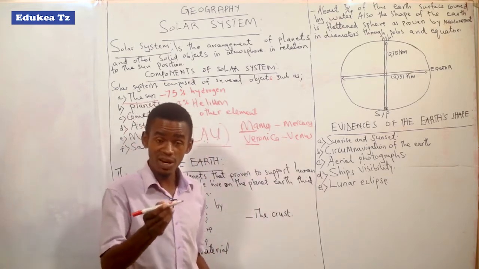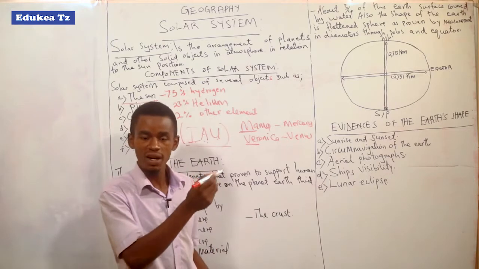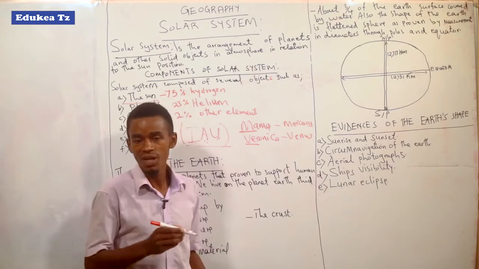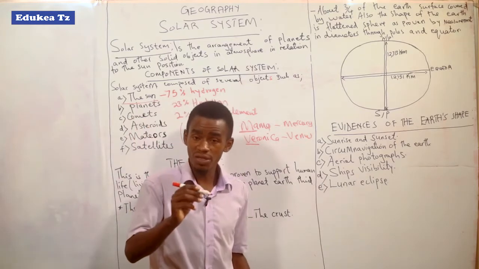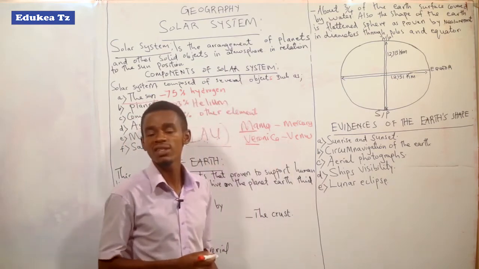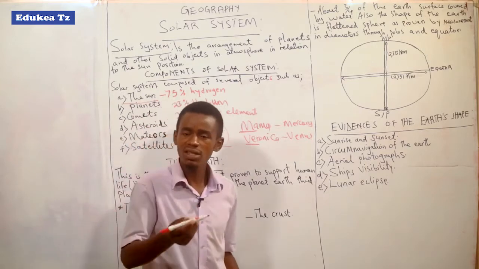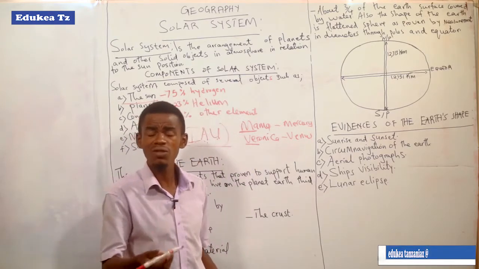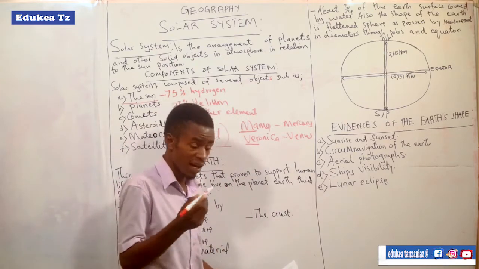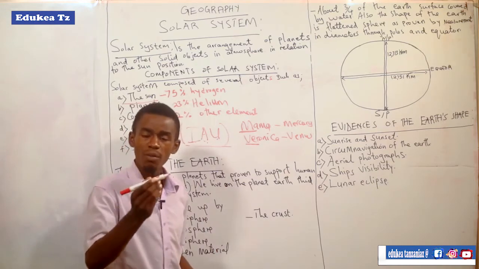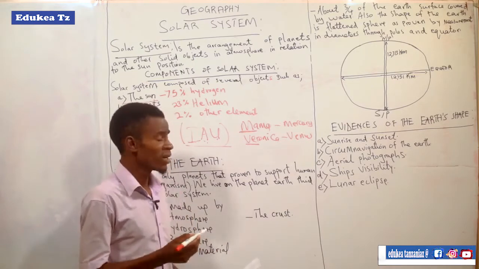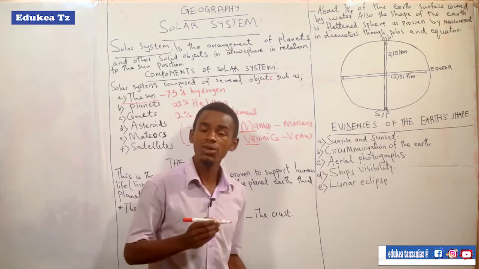You have to understand that satellites are objects in the atmosphere that revolve around another big object in the atmosphere or in the solar system. So let me make an example. The earth is a satellite because it revolves around the sun. Also the moon is a satellite because it revolves around the earth. So those two are natural satellites. You can be asked the question, what are examples of natural satellites in the solar system? There are two natural satellites, the earth and the moon.